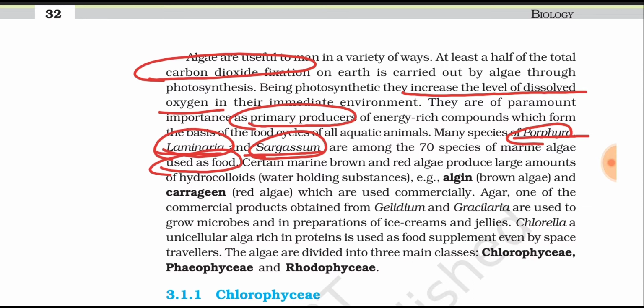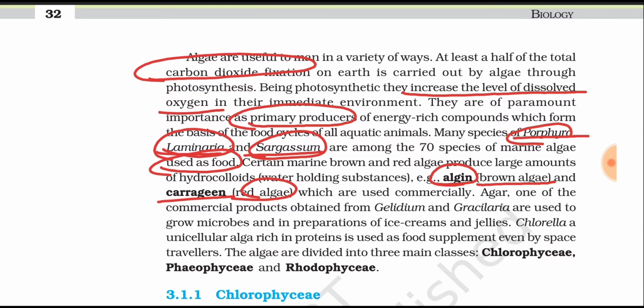Porphyra, Laminaria and Sargassum are the marine algae used as food. And next is hydrocolloids, which are water holding substances. Brown algae produce algin, and red algae produce carrageen. This difference is very important, because sometimes they will interchange the algae and their products.